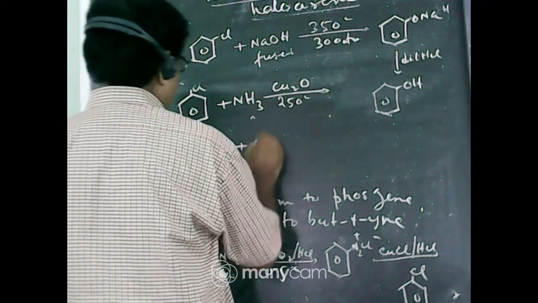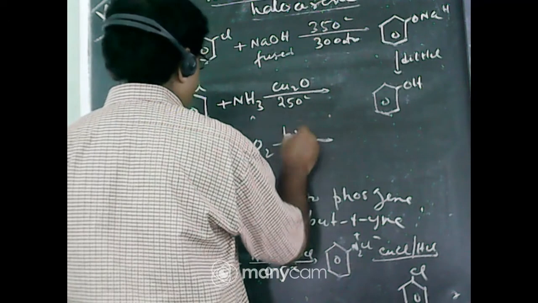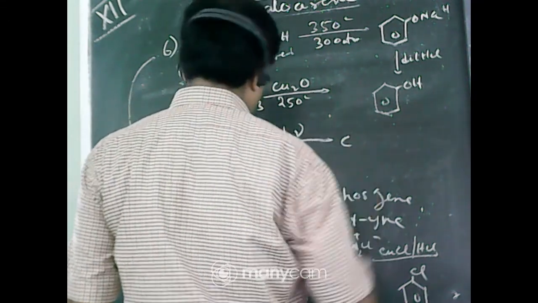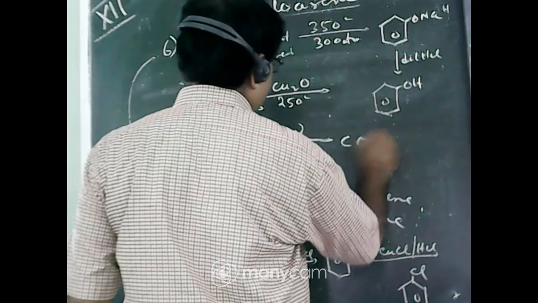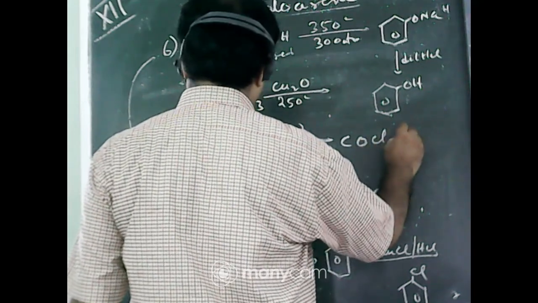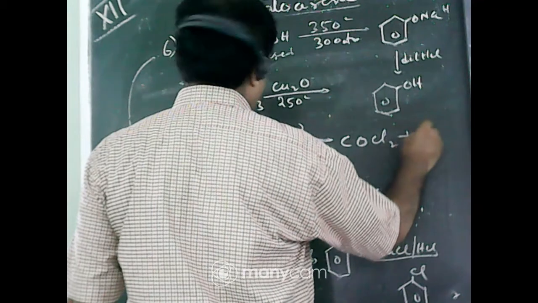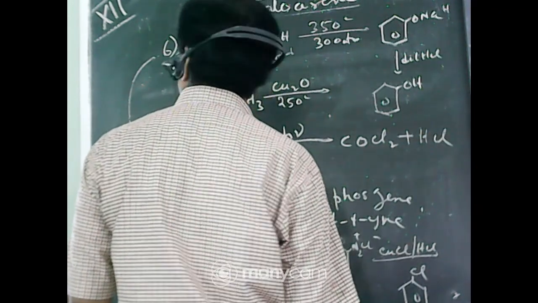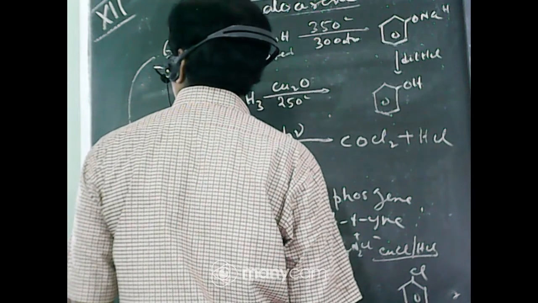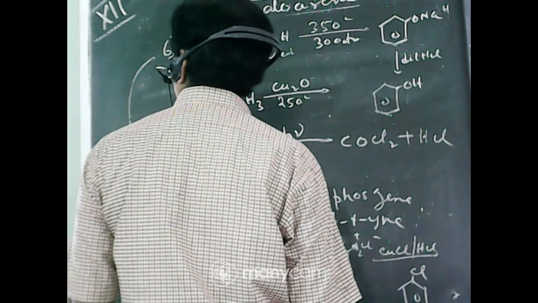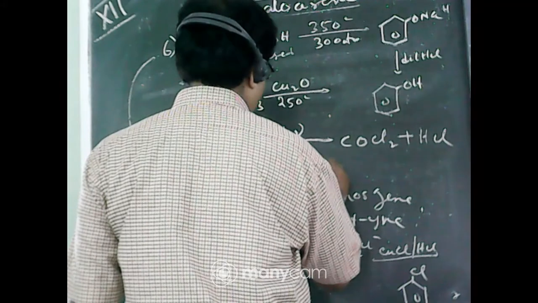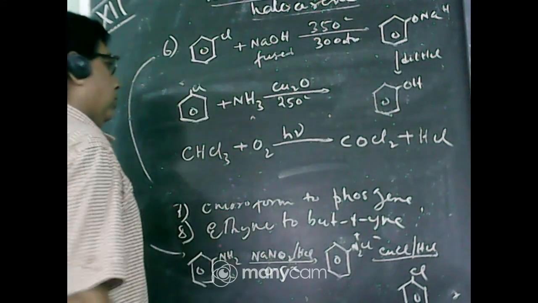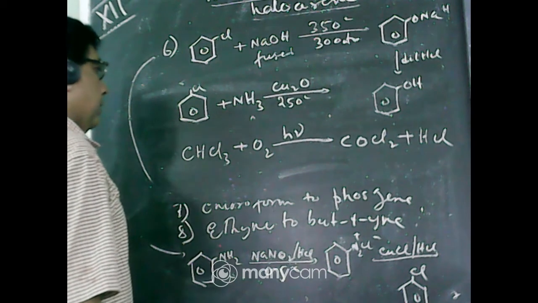CHCl3 reacts with oxygen in presence of sunlight to form phosgene, COCl2, plus HCl. Phosgene gas, COCl2, plus HCl.